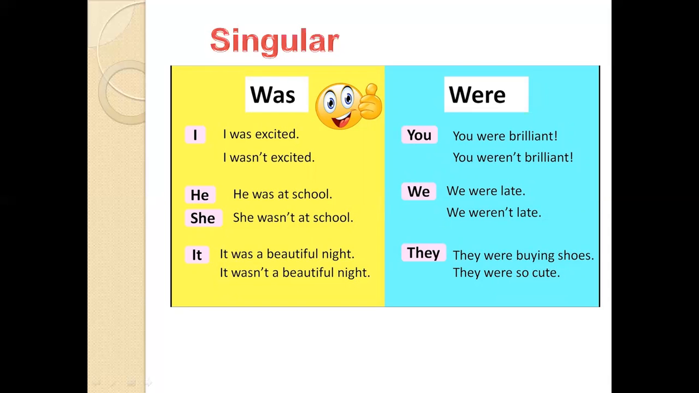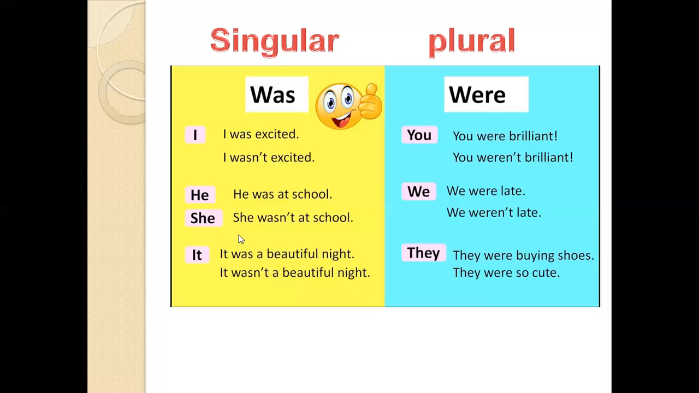And we use were with the plural. Plural means two and more. We use them with plural nouns and pronouns. For example, the students. How do we know that this word is plural? It ends with s. The students, the animals. And the pronouns you, we, they, we use with them were. You were brilliant, we were late, they were buying shoes.